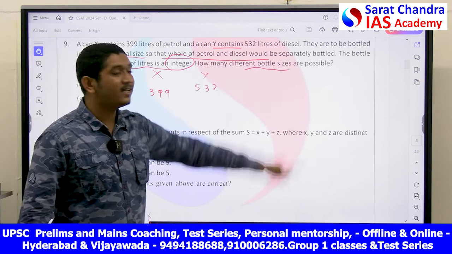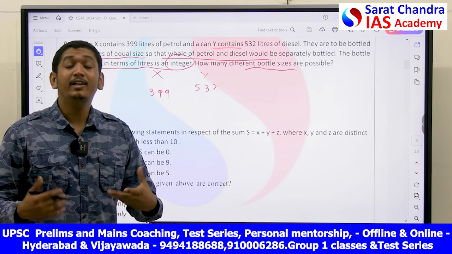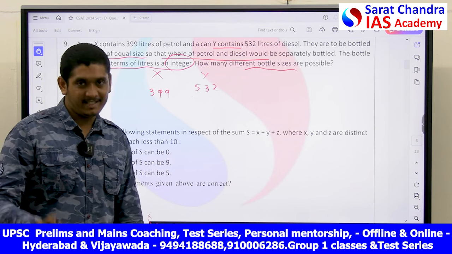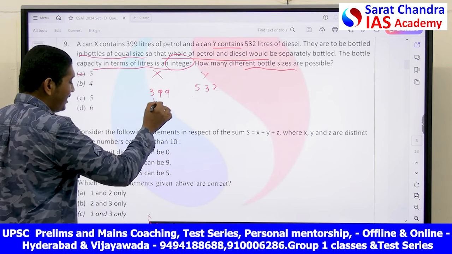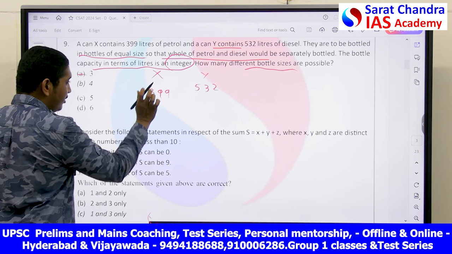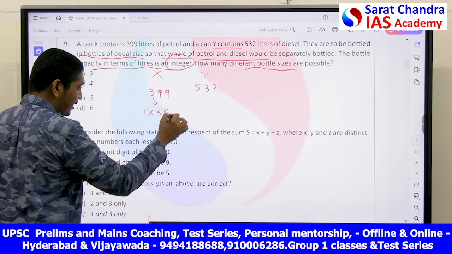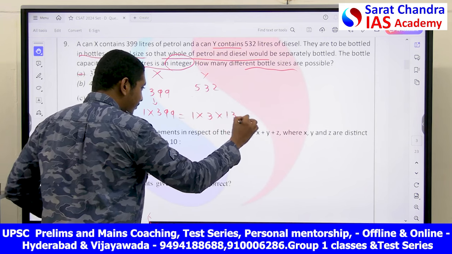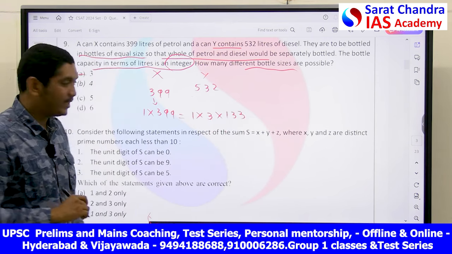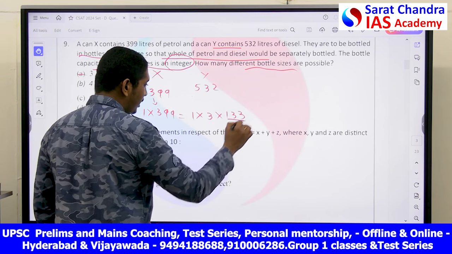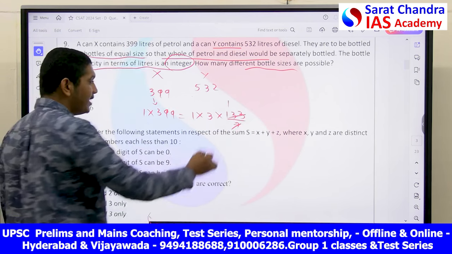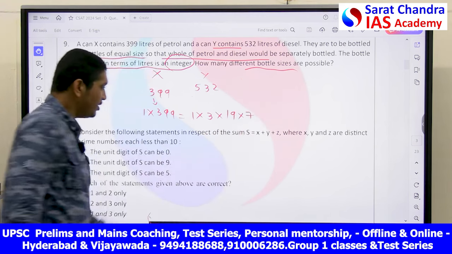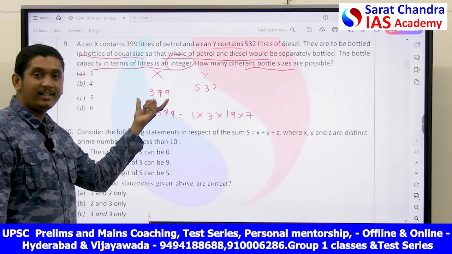How many different bottle sizes are possible? In this case also, my friend, you have to know HCF. You can write 399 as 1 into 399. That is equal to 1 into 3 into 133. If you take the 7 table, 7 1 7, 7 9 63, so you can write 133 as 19 into 7. So this is the factorization for 399.